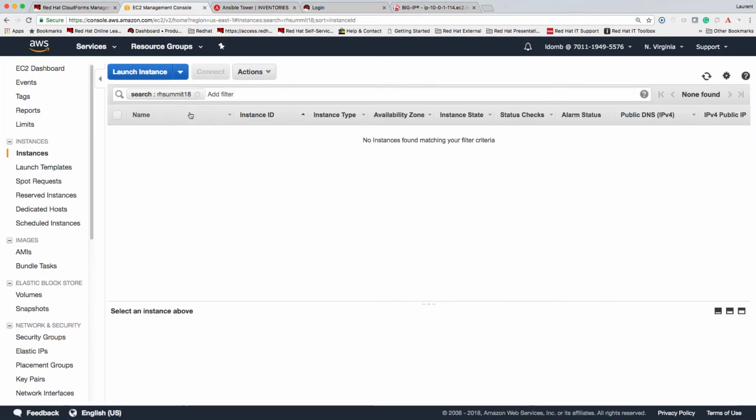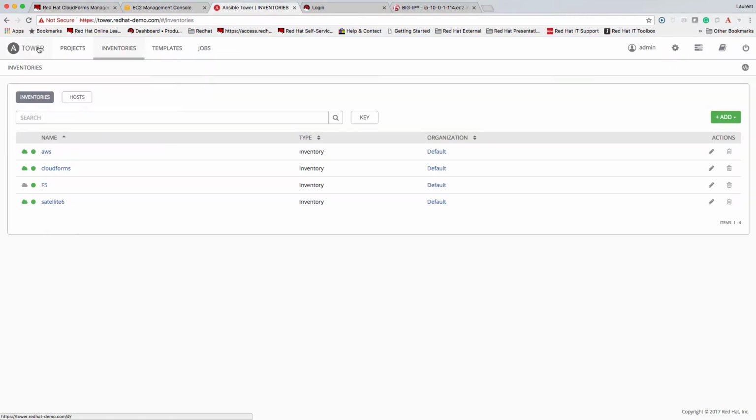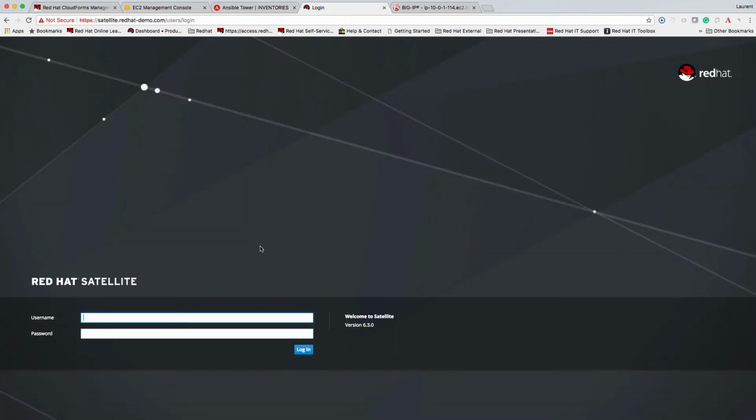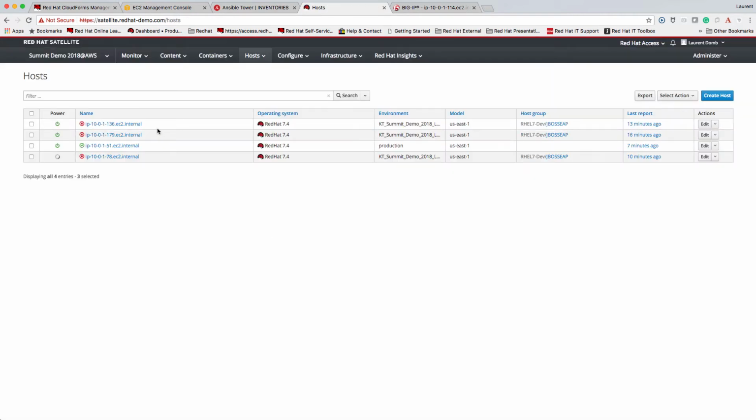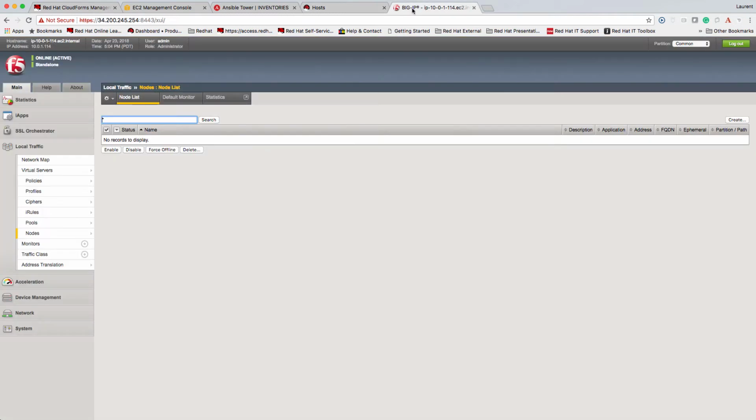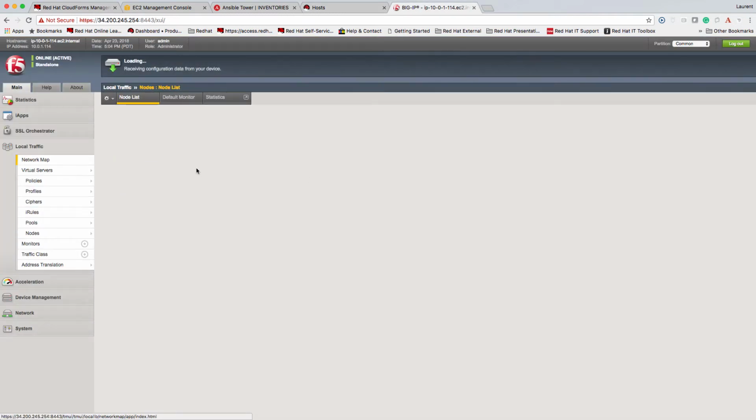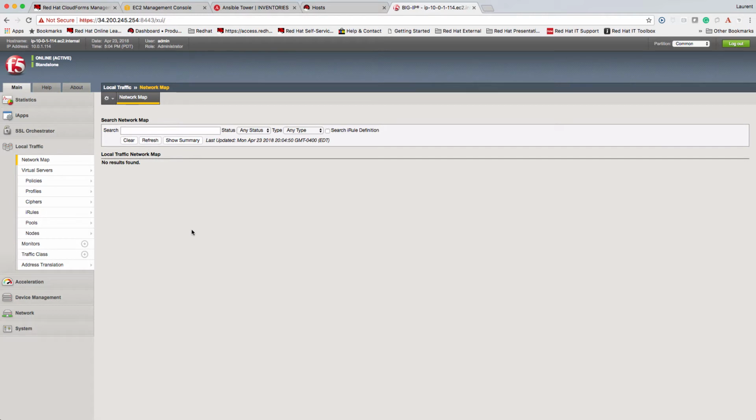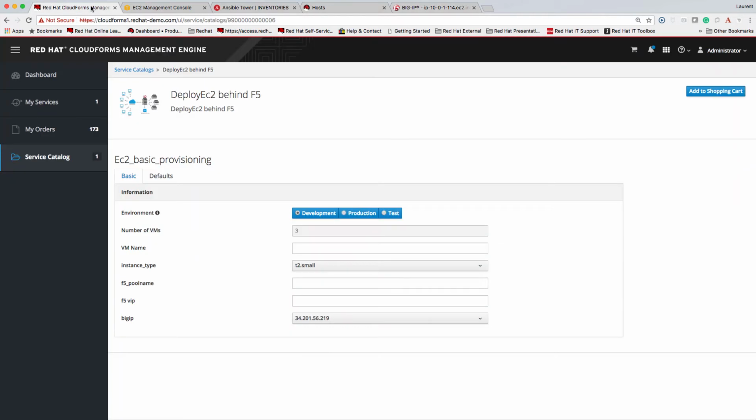We have here the EC2 console. You see that I have no EC2 instances named Red Hat Summit 2018. This is Ansible Tower. We have the inventories and Satellite 6 where we can check the registration status of the hosts. We also have the F5 load balancer. As you can see, there is no network map right now, no entries are performed.